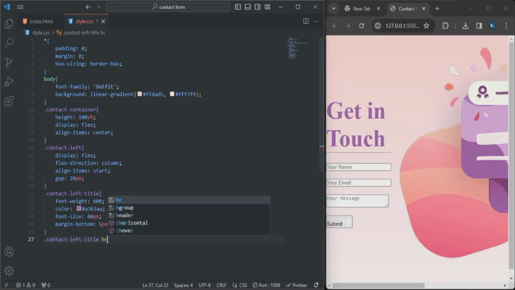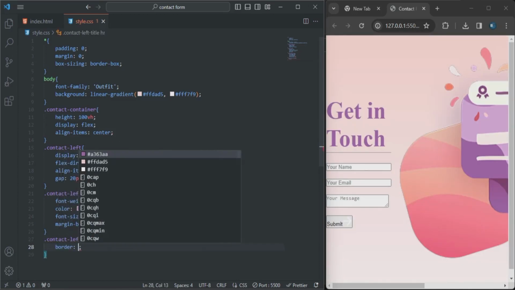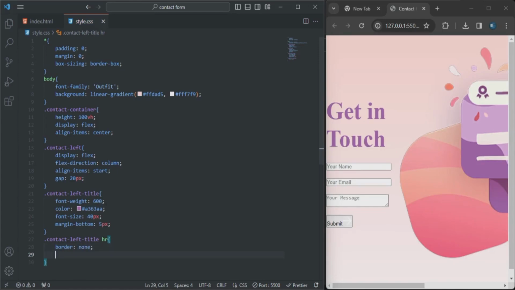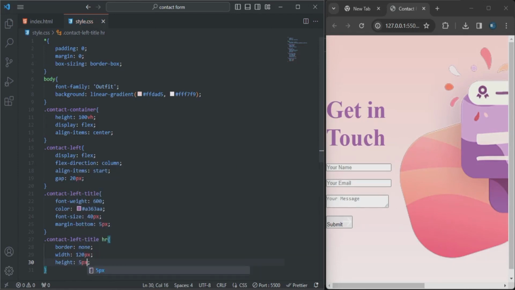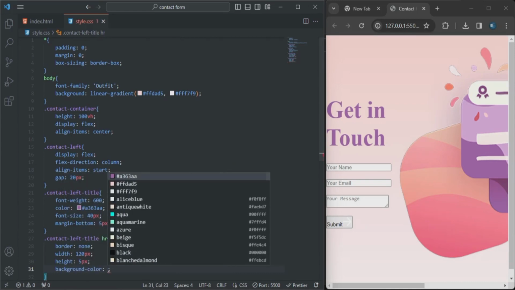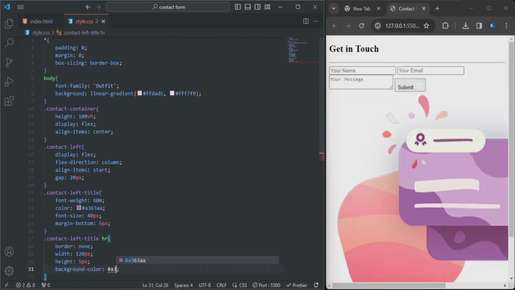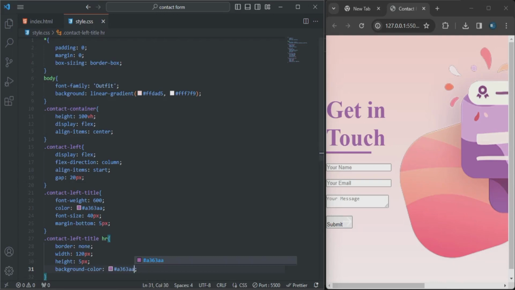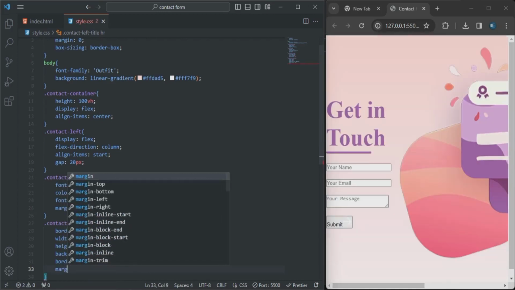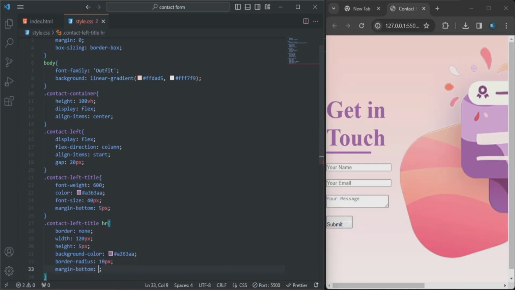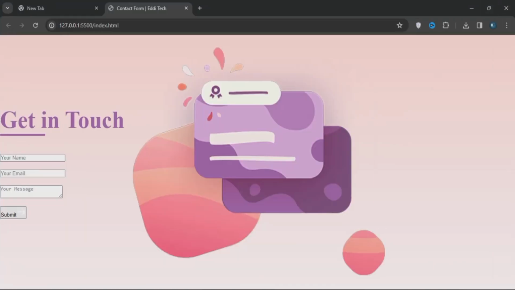So here's the contact left title with the horizontal line, so the border will be none. The width, that will be 120 pixel, and the height will be 5 pixel. So the background color, so that will be the color for that. So you can see that. So here's the border radius. So that will be 10 pixel, and the margin bottom, that will be 20 pixel.